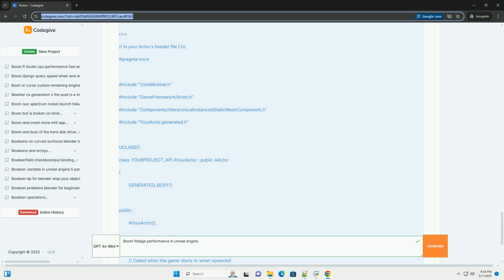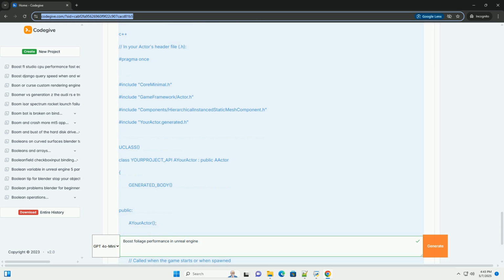Manual LOD creation. Create lower poly versions of your meshes in a 3D modeling program and import them as separate LODs. Setting LOD distances. In the static mesh editor, specify the screen size percentage at which each LOD becomes active. The lower the percentage, the further away the LOD will be visible. Culling distance. Completely cull instances beyond a certain distance. Use the cull distance property in the Foliage tool settings or the HISM component settings. Experiment with different culling distances to find the optimal balance between visual quality and performance.